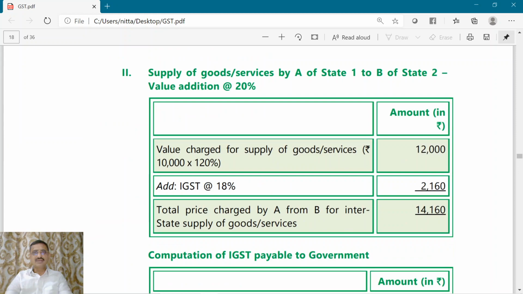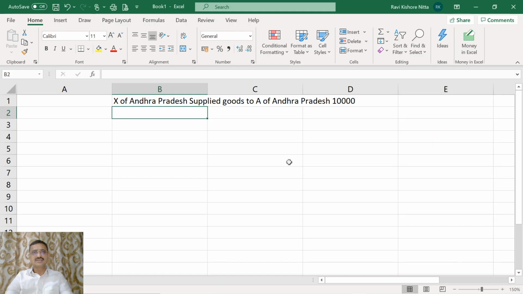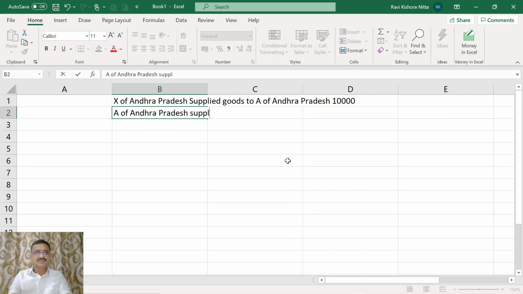Thereafter, what happened? A of Andhra Pradesh sold goods to B of Telangana for 12,000 rupees.